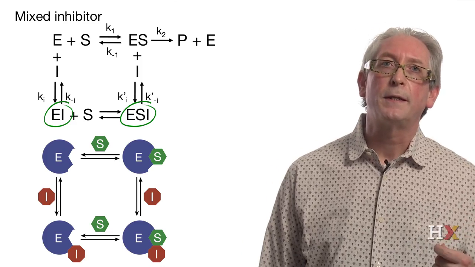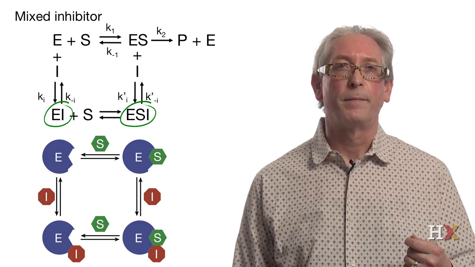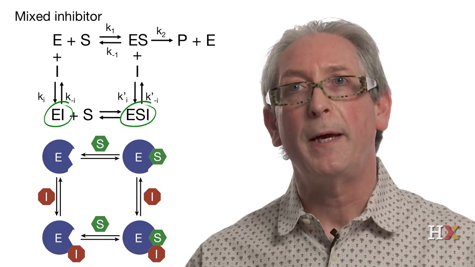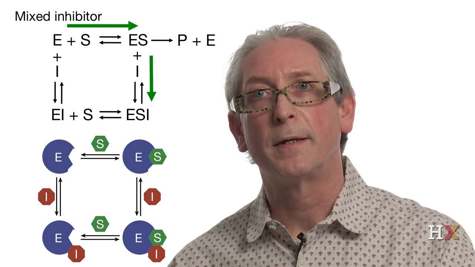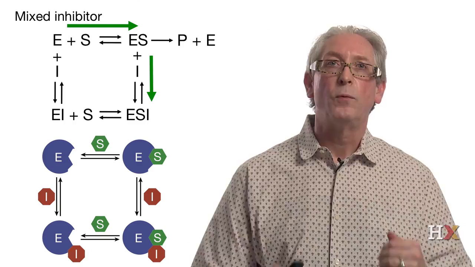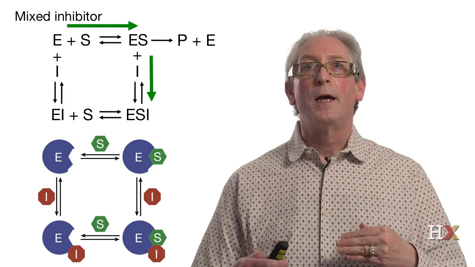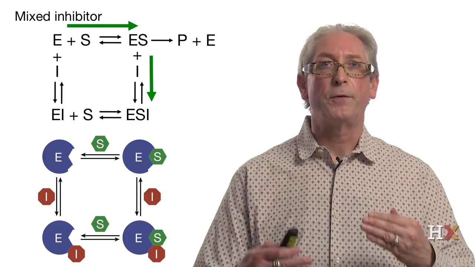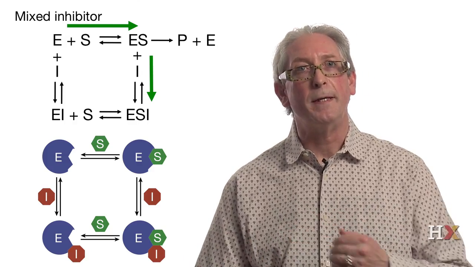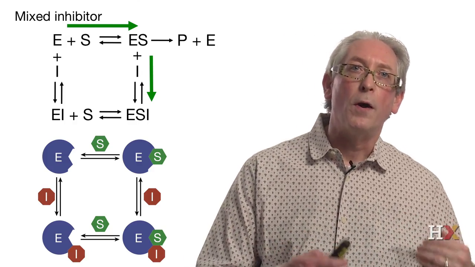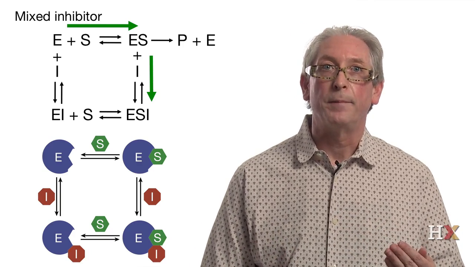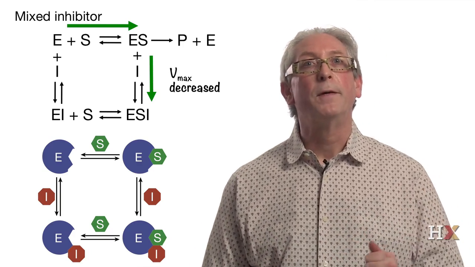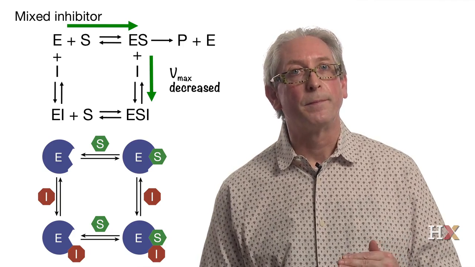What can we predict for Vmax? Once again, we'll have the formation of an enzyme-substrate inhibitor complex, which is unproductive, which means that the maximum velocity for the reaction with the inhibitor will be lower than the maximum velocity of the reaction without inhibitor. So we expect Vmax to decrease.